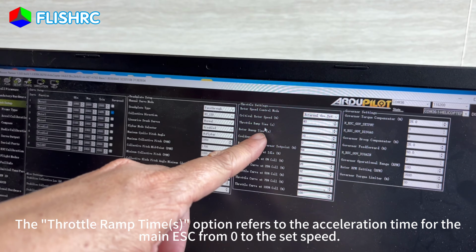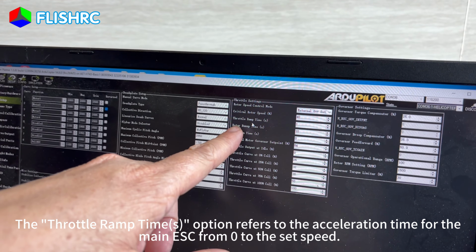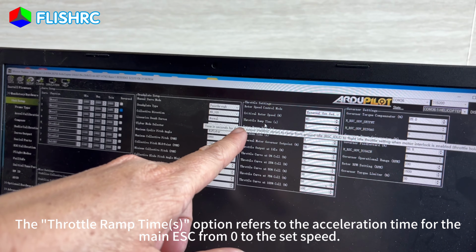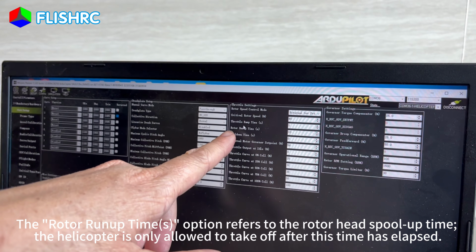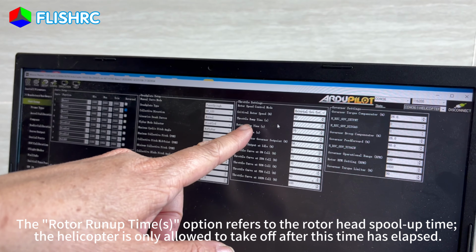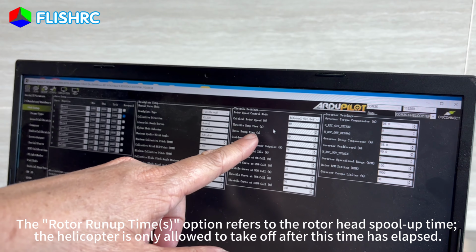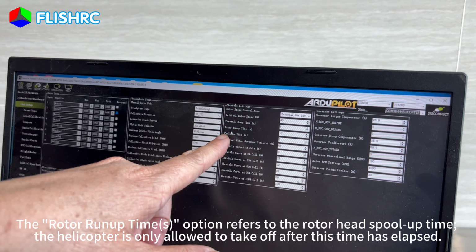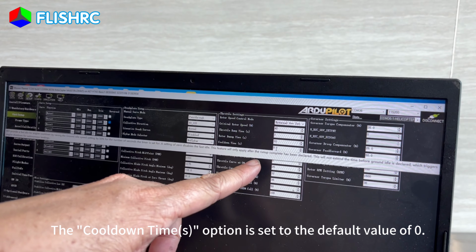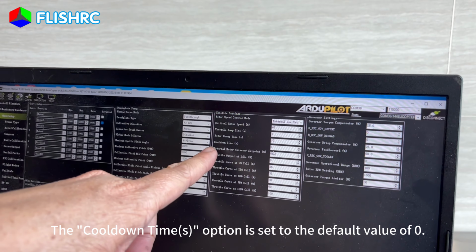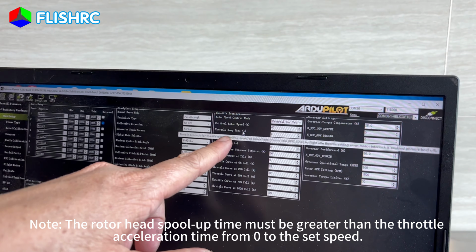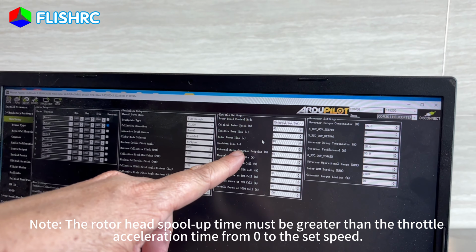The throttle ramp time option refers to the acceleration time for the main ESC from 0 to the set speed. The rotor run-up time option refers to the rotor head spool-up time. The helicopter is only allowed to take off after this time has elapsed. The cooldown time option is set to the default value of 0. Note, the rotor head spool-up time must be greater than the throttle acceleration time from 0 to the set speed.